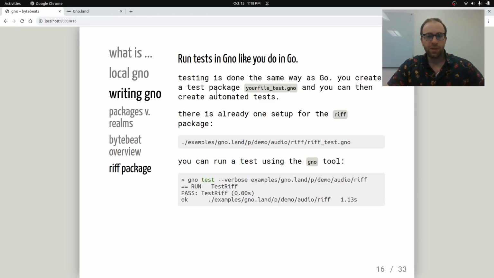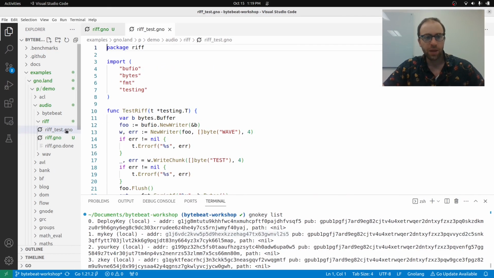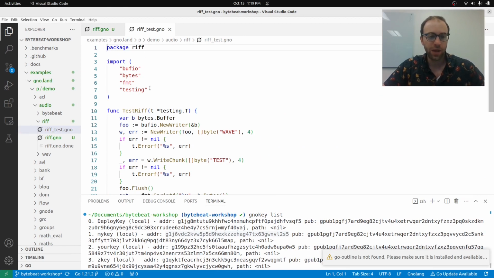So let's test this, and the tests are actually also very similar to Go. We have a test package with an underscore test, and then we can write gno test, just like you write go test. So I already made a little test package here, and it's pretty much exactly what you'd expect for a test package from Go.